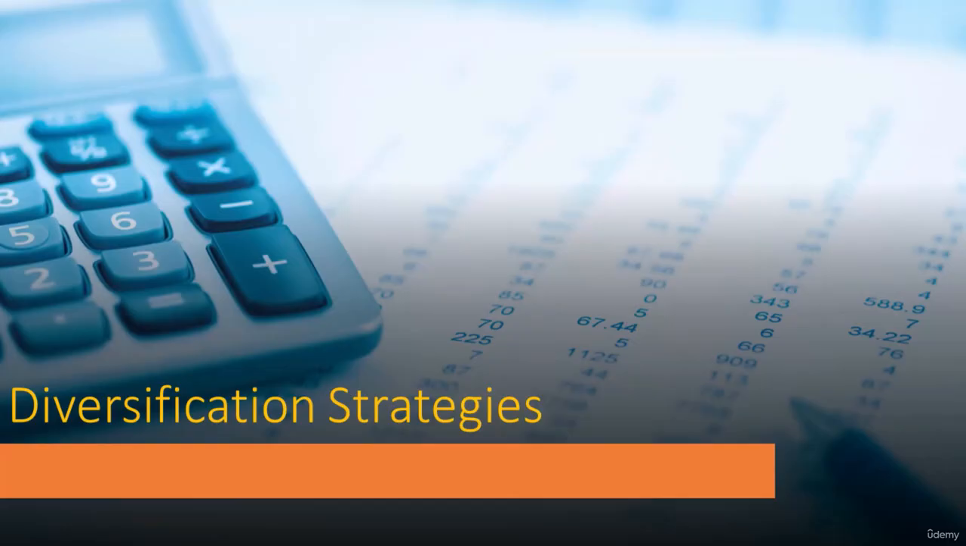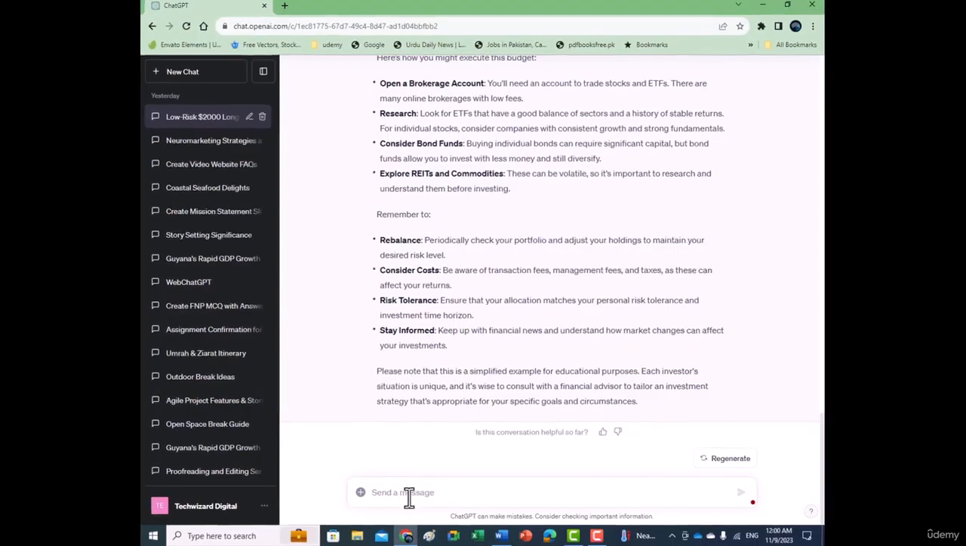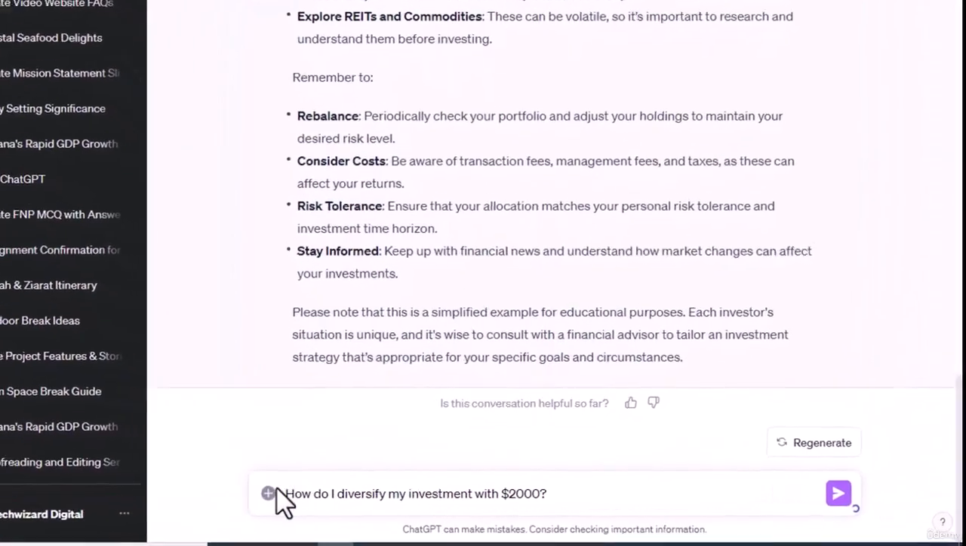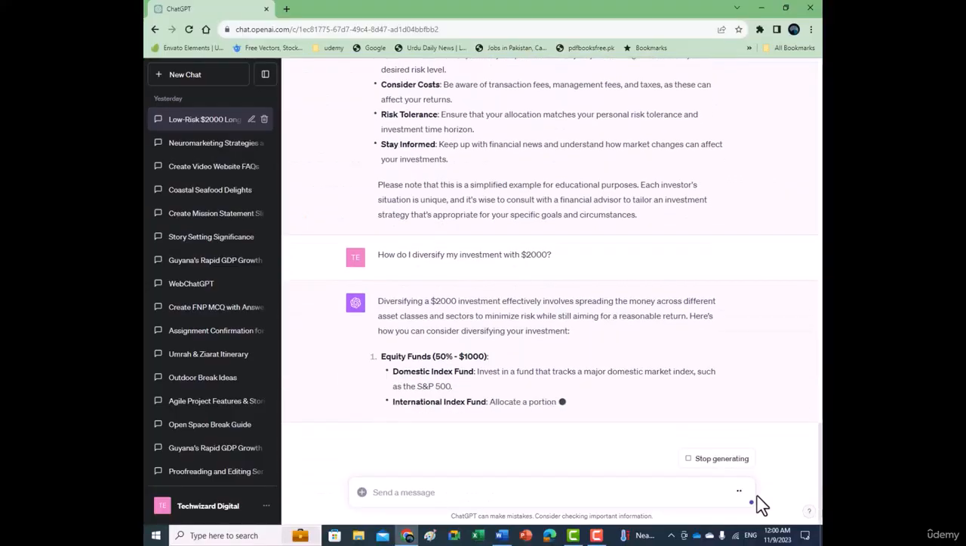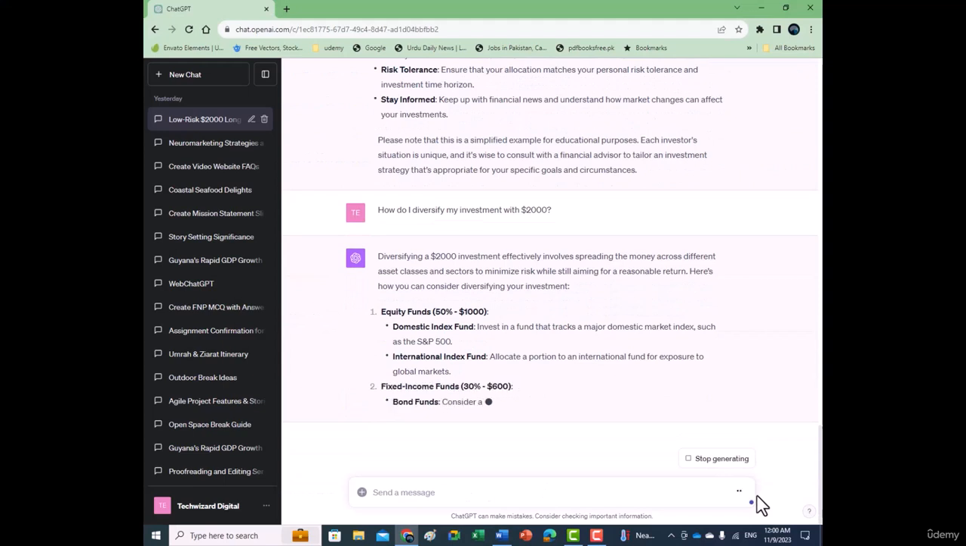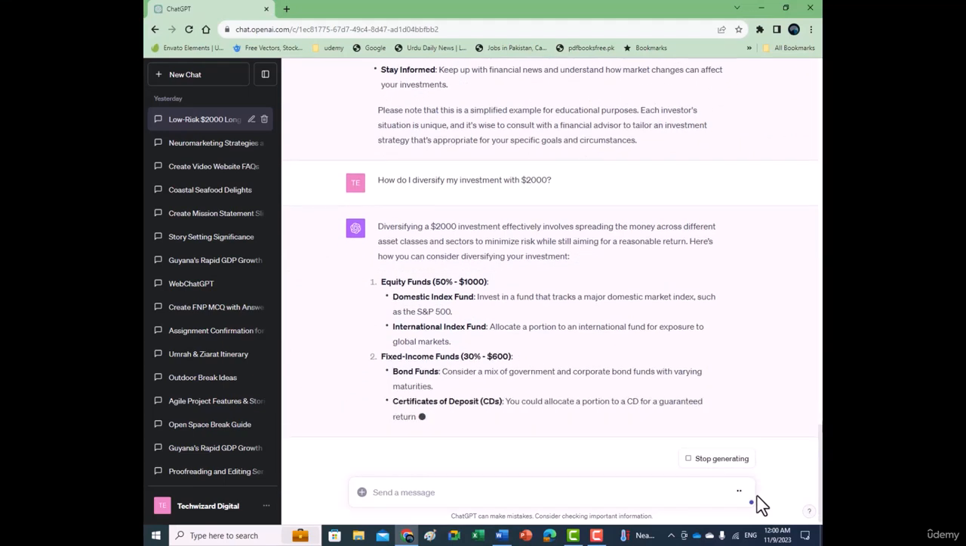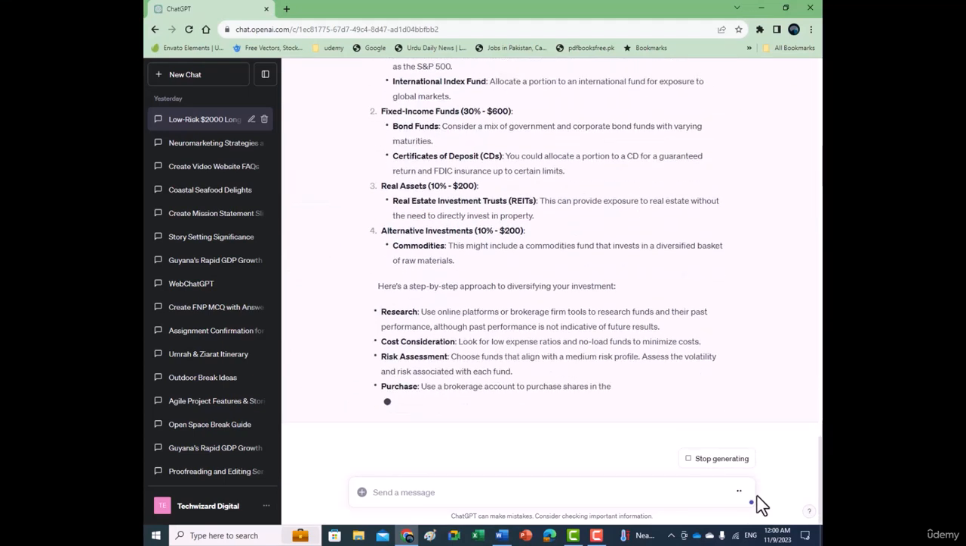Diversification is key to reducing risk. ChatGPT can advise on spreading your investment across various assets. If you ask, how do I diversify my investment with $2,000? ChatGPT could suggest a mix of stocks, bonds, or funds to balance potential gains with risk management.